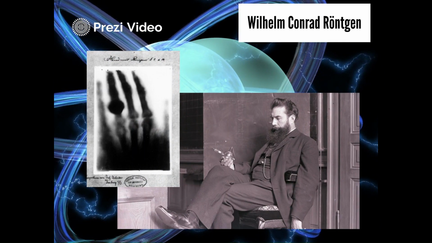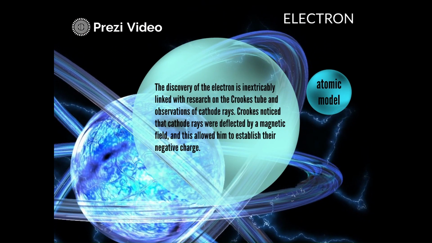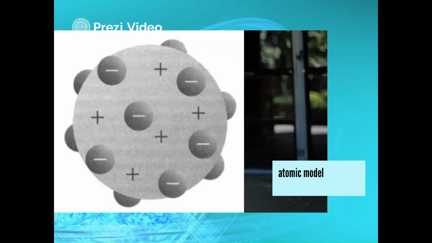He puts forward what is now called the pudding model, but his student Rutherford will refute this model in the future. In the next lesson we will talk about how he did it, how he refuted it, what scheme he made. In general, everything is so interestingly connected: for the first time scientists faced the fact that there is something else inside the atom, and then Rutherford will say that inside the atom there is not only an electron, there is also a nucleus, and then nuclear physics will begin to advance.